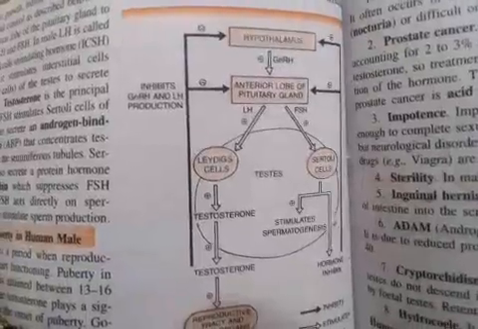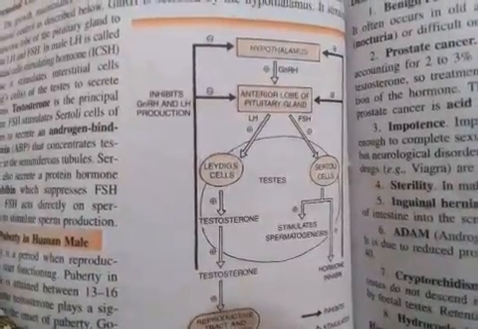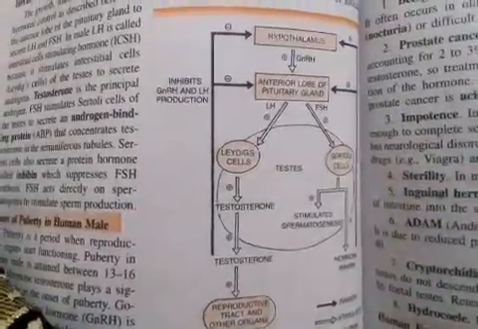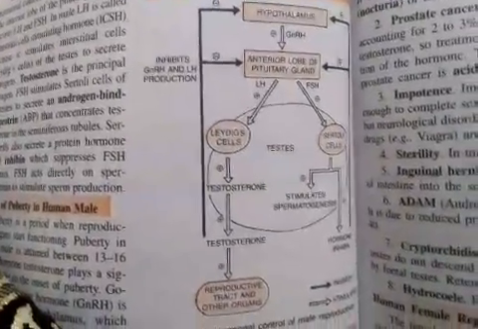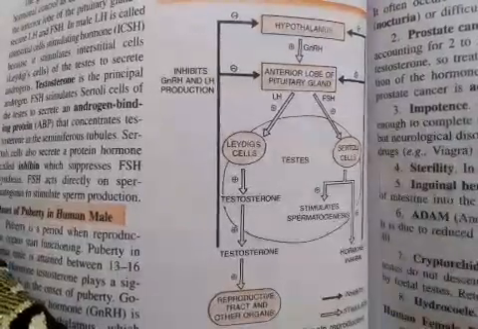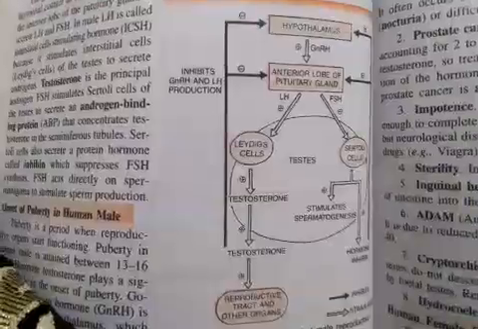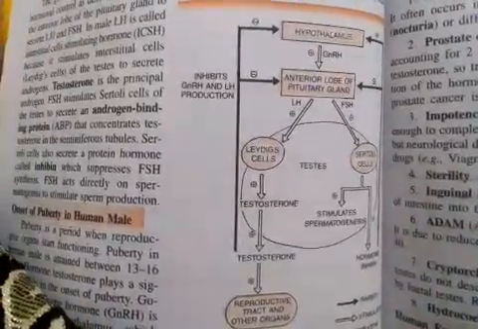So whenever you attempt a question related to gametogenesis, you must draw this chart of hormonal control, so that the hormonal control of spermatogenesis can be understood easily.